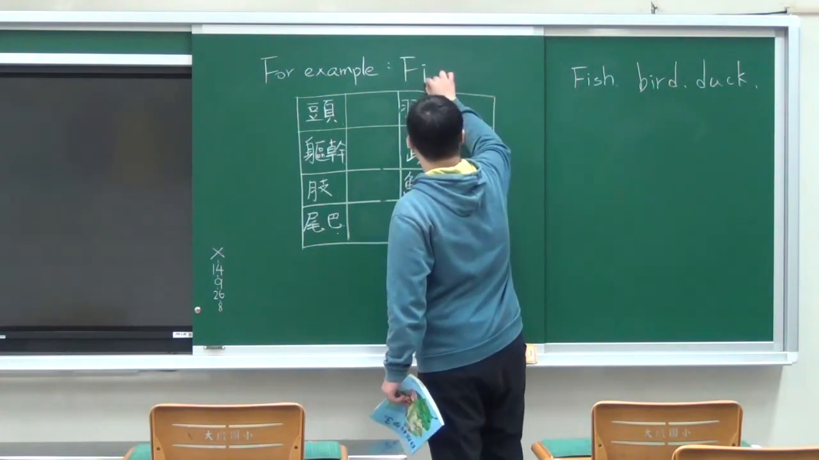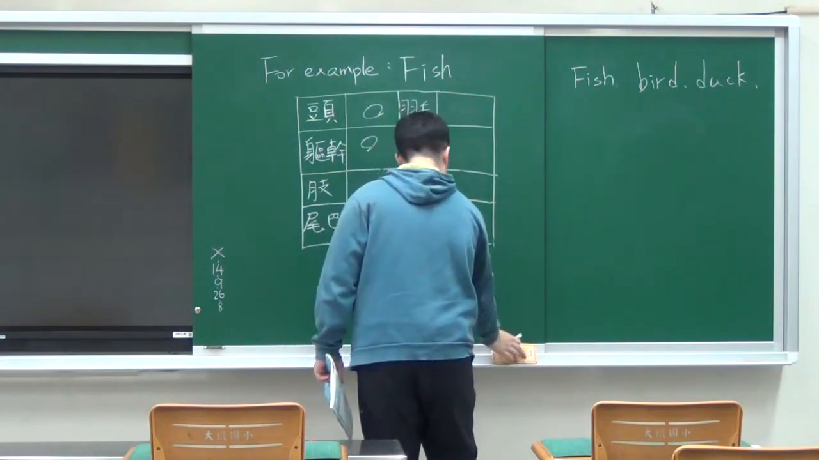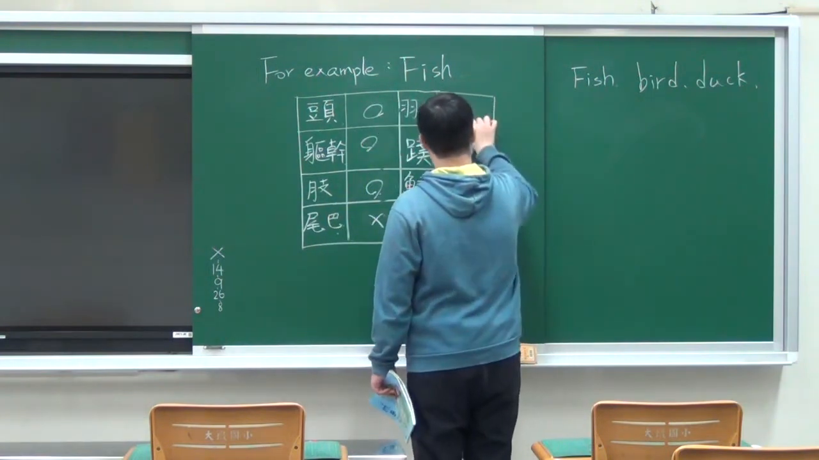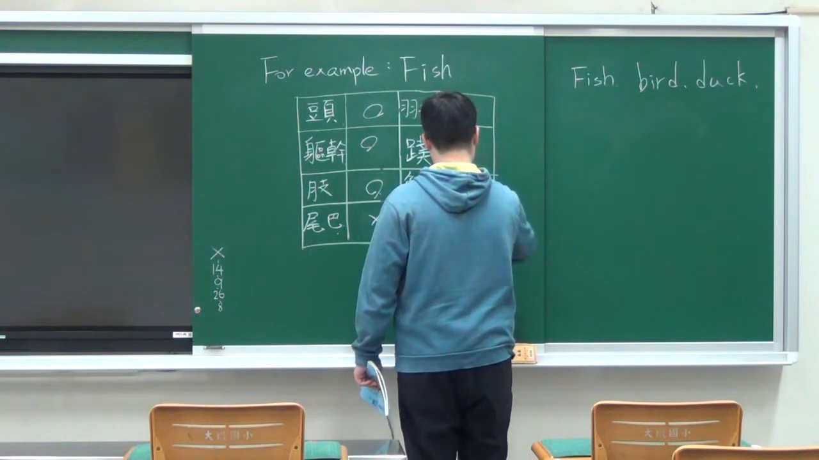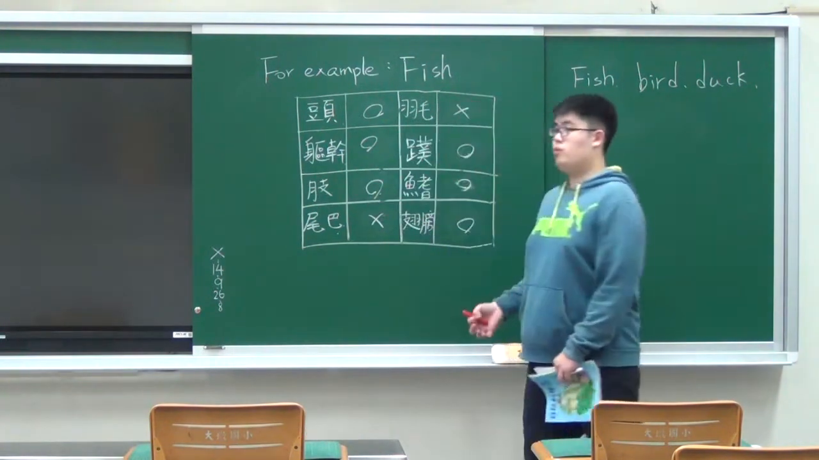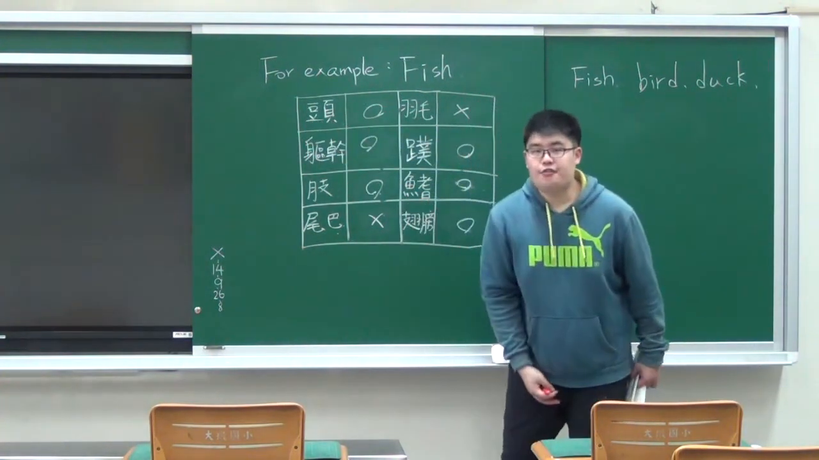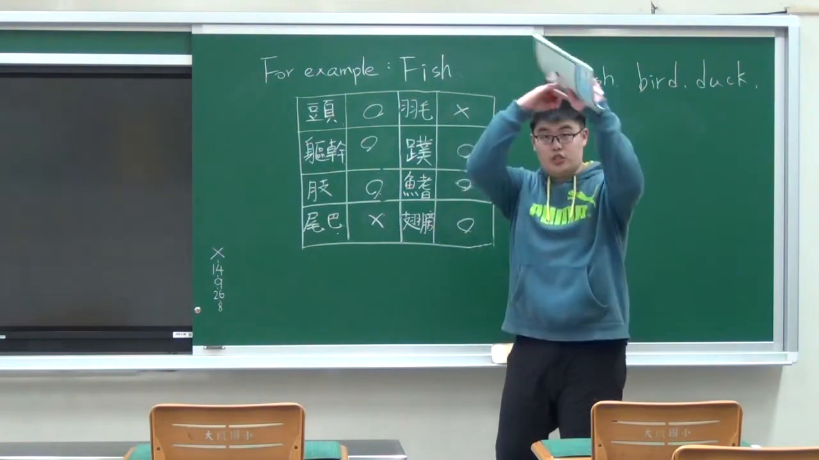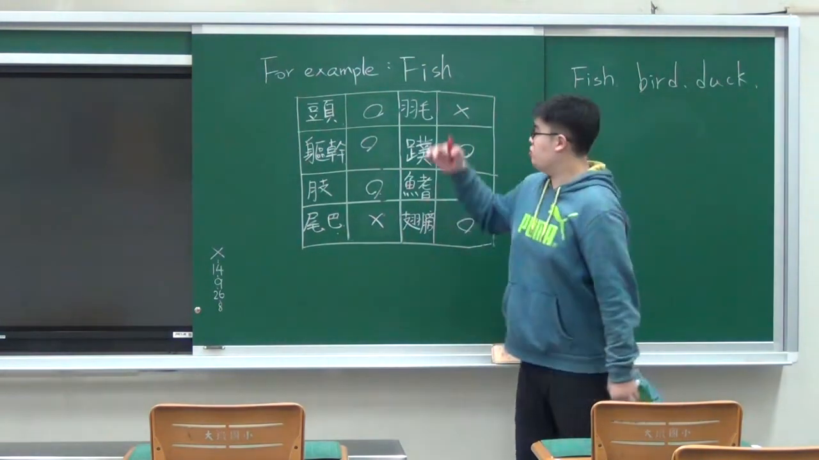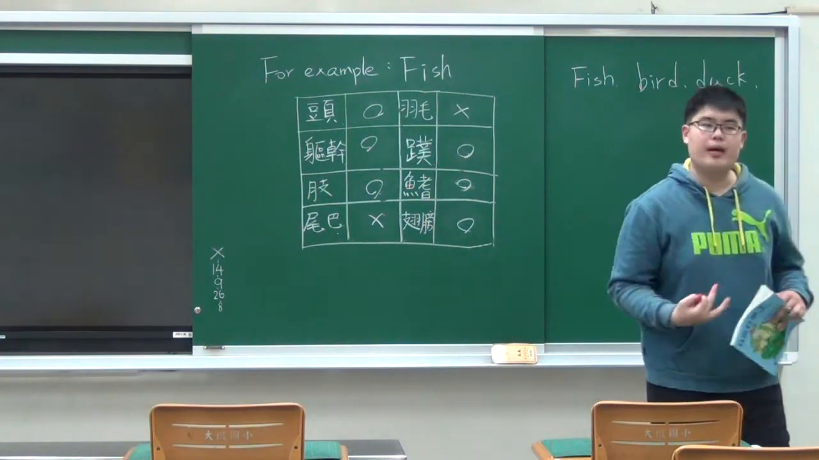So your answer is, so group A, this is your answer. So let's have a look at it. So do fish have a head? Yes, they do. They have a head. And do fish have main body parts? Yes, they do.